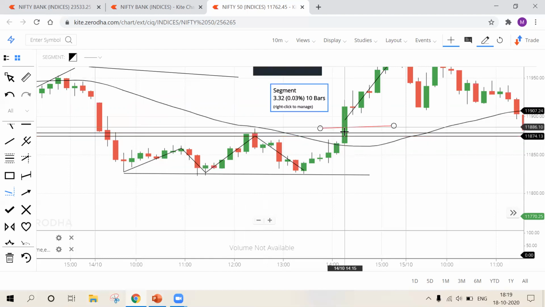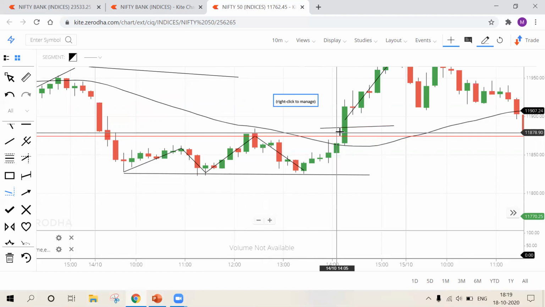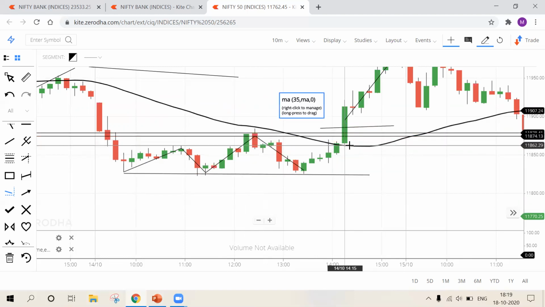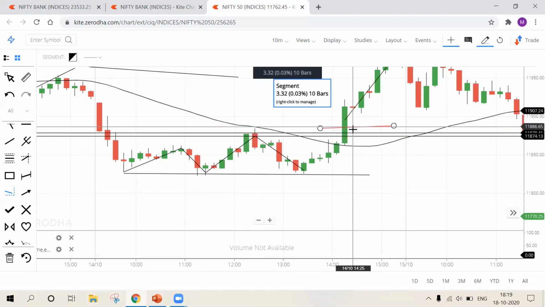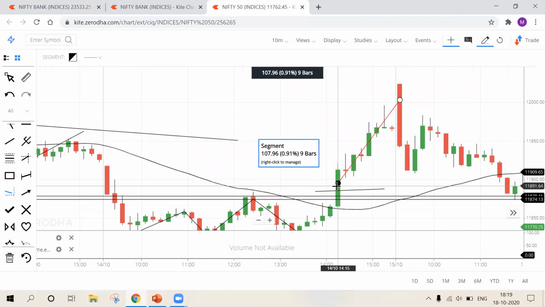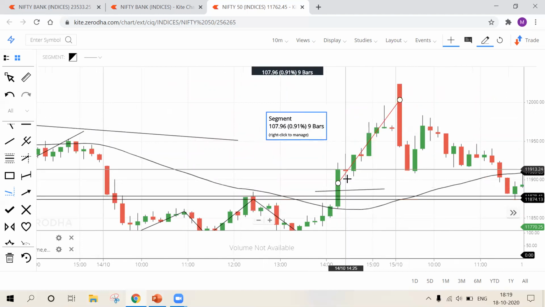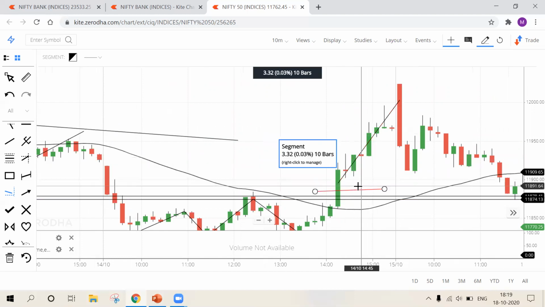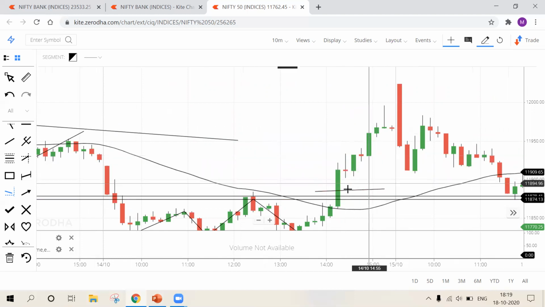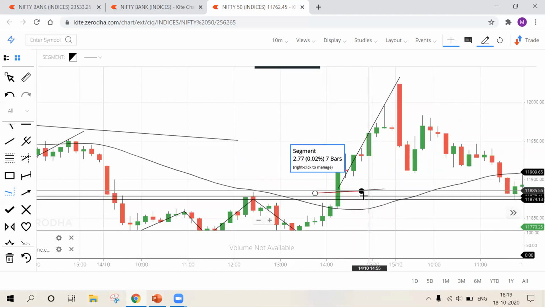Now at this point, I have got confirmation from the trend line and also confirmation from the strong support and resistance level. And the third confirmation is that it's above the 35 moving average. The breakout happened above the 35 moving average. That means the 35 moving average is also asking me to go long, to buy first and sell later. So I'll be buying there and all these are my profits.